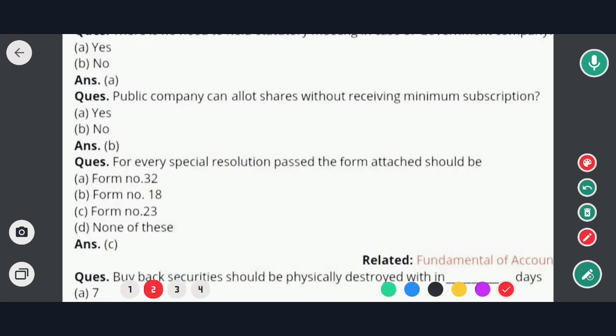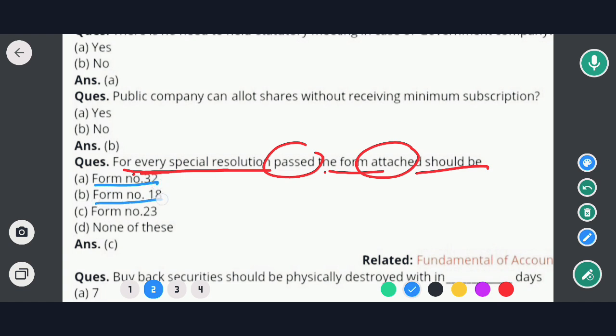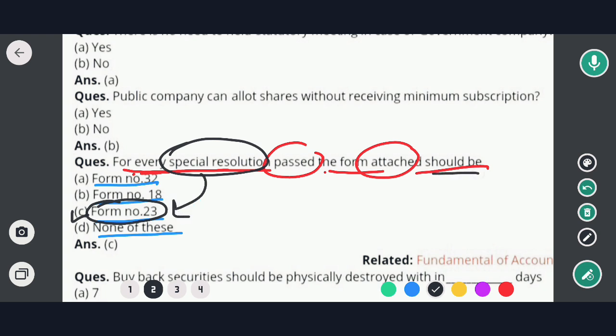Next question is: for every special resolution passed, the form attached should be. Options are form number 32, form number 18, form number 23 and none of the above. So in this case the correct option would be option C, that means form number 23. That means for every special resolution passed the form attached should be form number 23. So we have to know what a special resolution is.